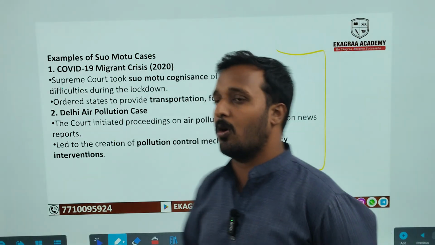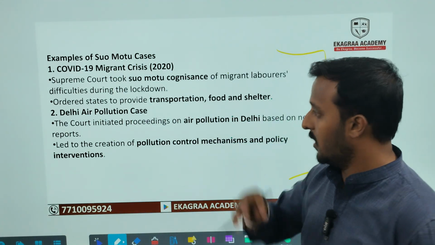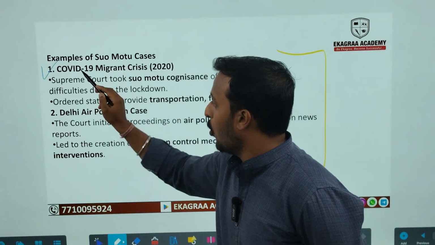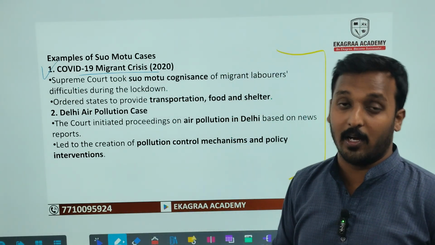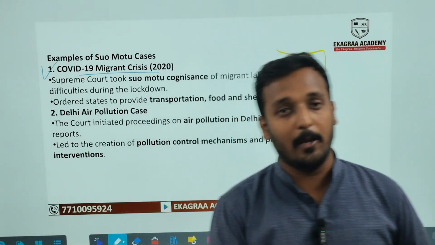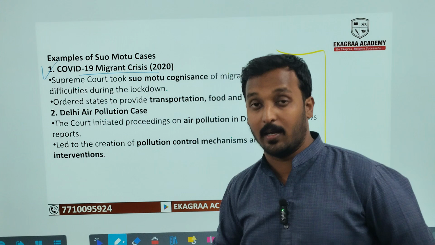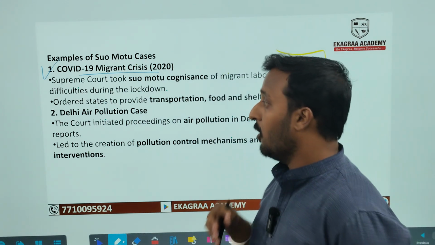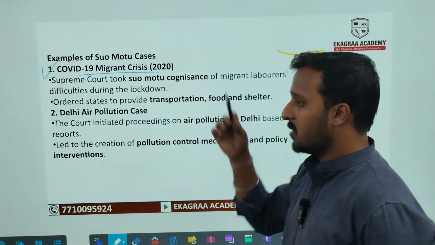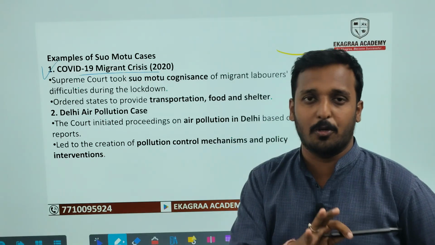And we can see it is not a first instance. In the past also, the Supreme Court took many cases in the suo motu way, like the COVID-19 migrant crisis. After the announcement of the lockdown, when laborers started walking towards their native places, many of them died, because at that point of time entire transportation was stopped.